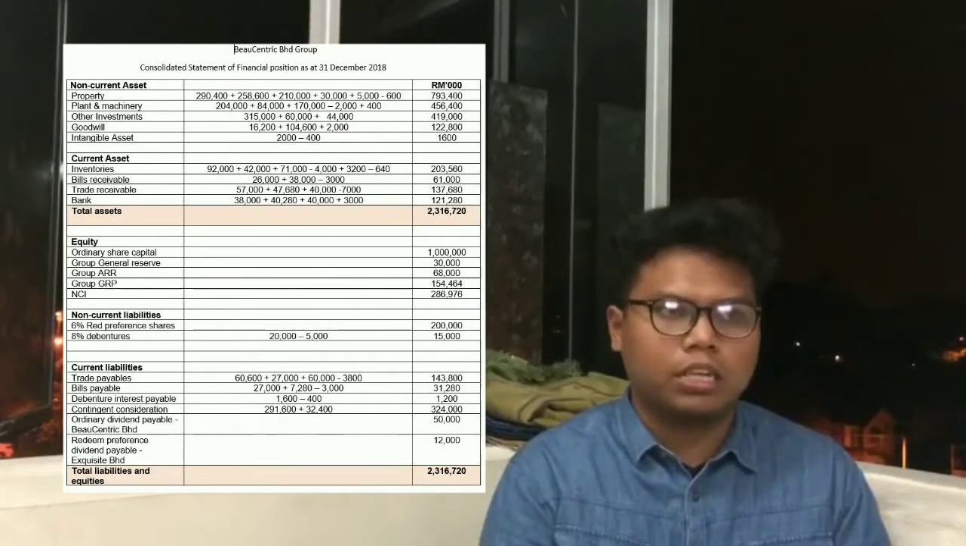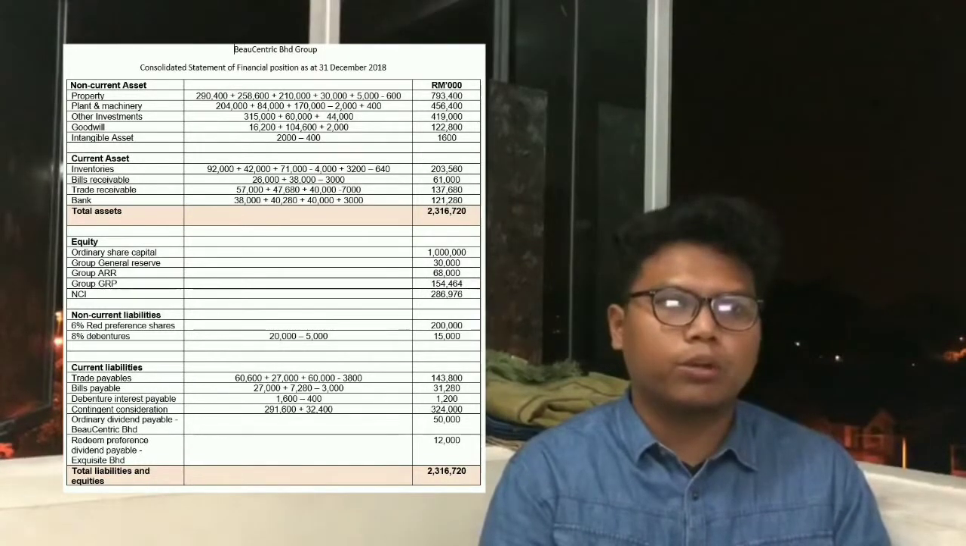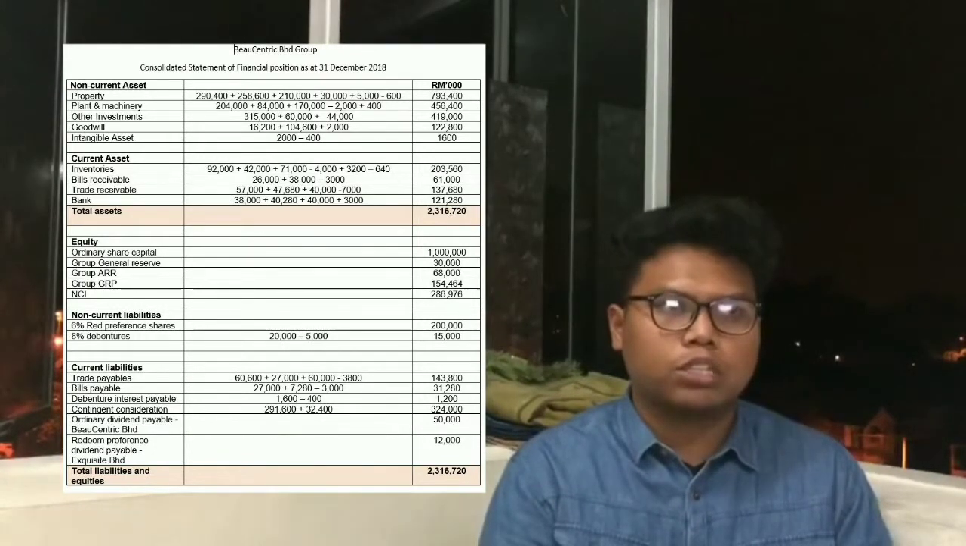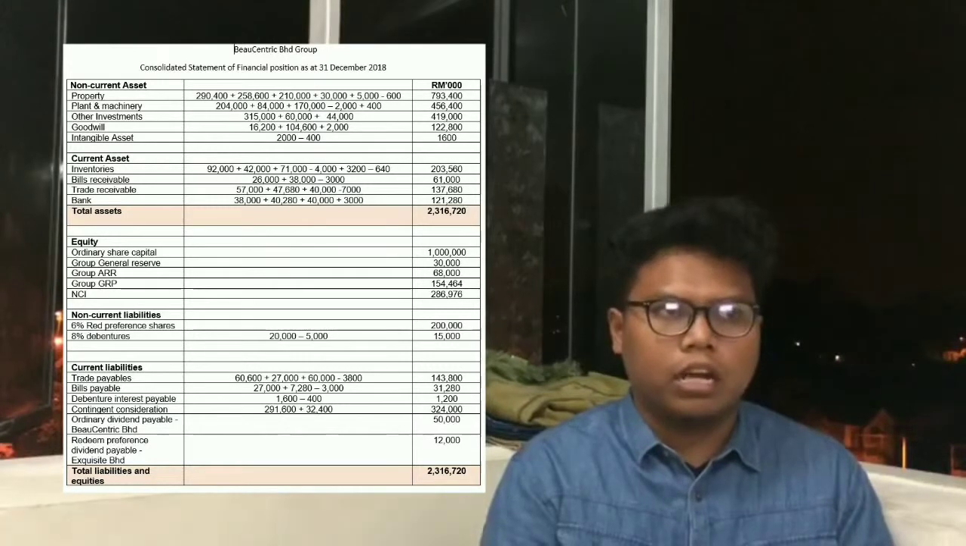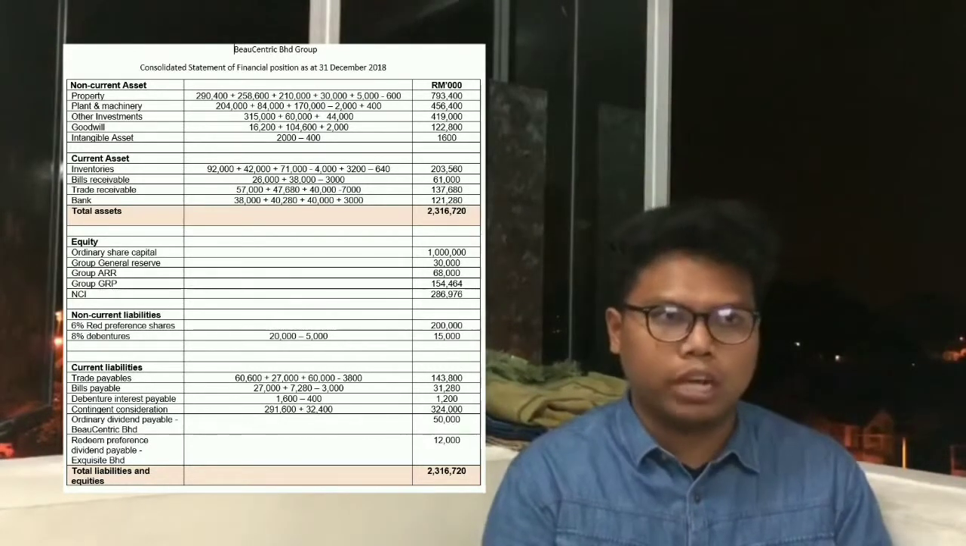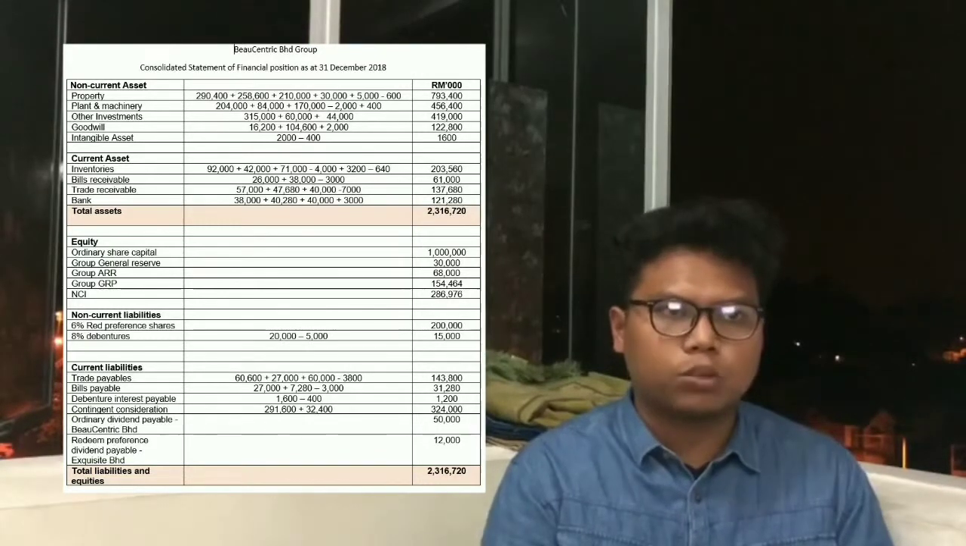For goodwill, we have to include the goodwill for acquisition of ordinary share and debenture in Ecosat Berhad, and goodwill for the acquisition in MS Skin Berhad. And then for the intangible asset, the amount of 2,000 has to be deducted with amortization amounted to RM400. And next is the current asset.